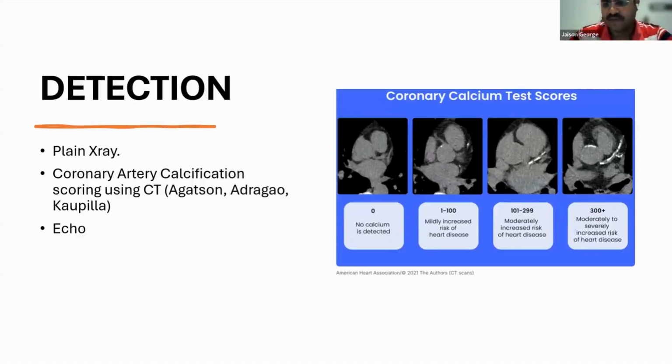On your right, you can see images of CT coronary artery calcium scoring using Agatston scores. So a score of 0 means no calcium is detected. Up to 100 is mild increased risk of heart disease. 101 to 299 shows moderately increased risk of heart disease. 300 and above suggests severe risk of heart disease.